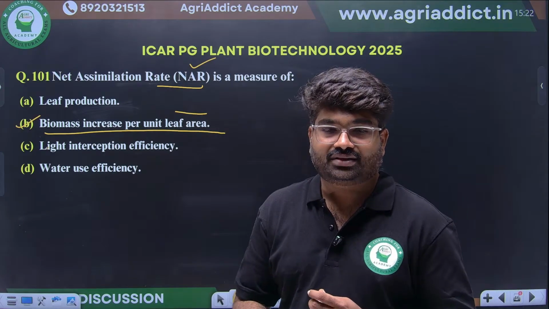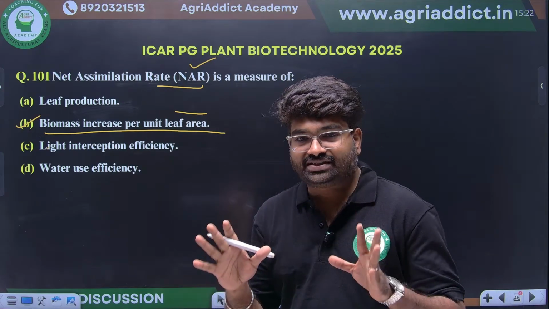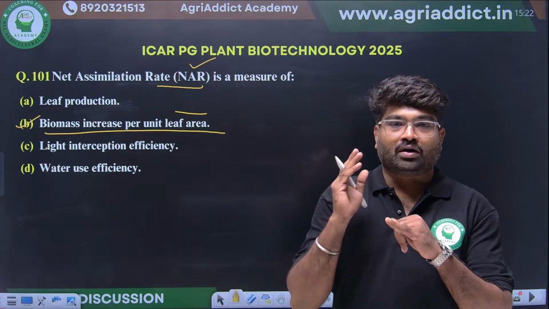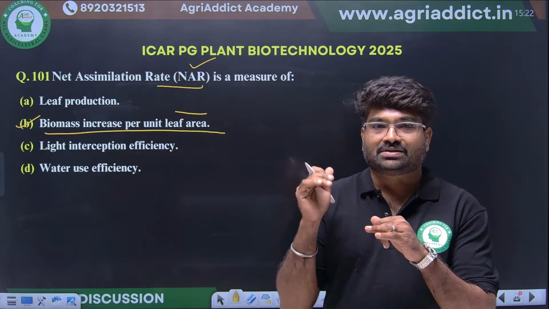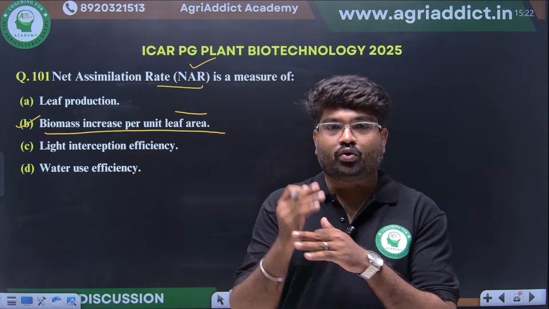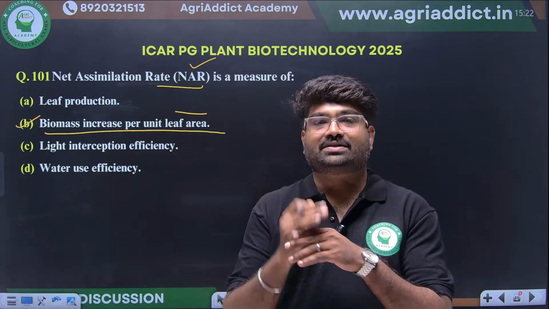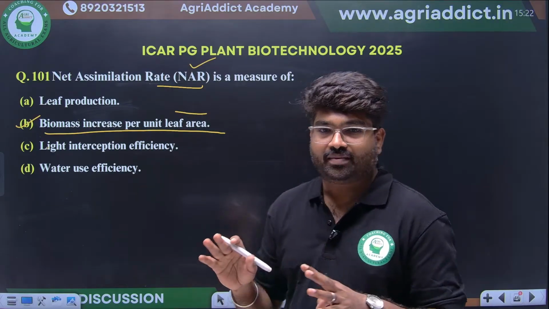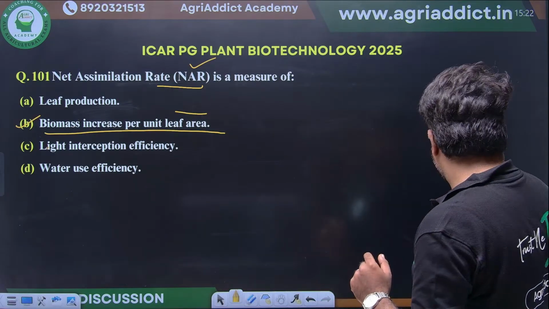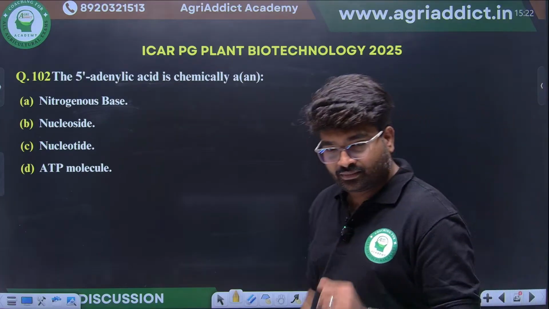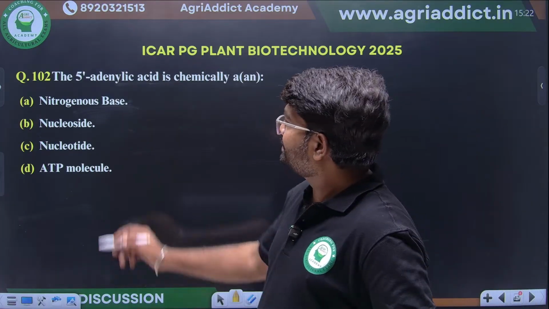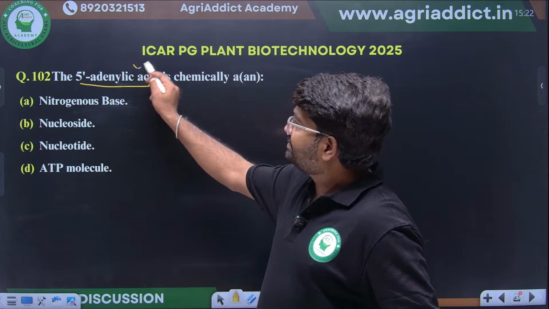This is a direct question. We have to remember the different growth parameters, their units, who discovered them, and the purpose of each. So two questions they have asked. Next question, see how they are asking.